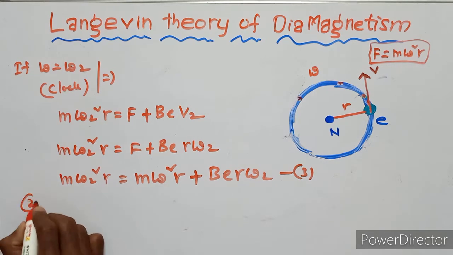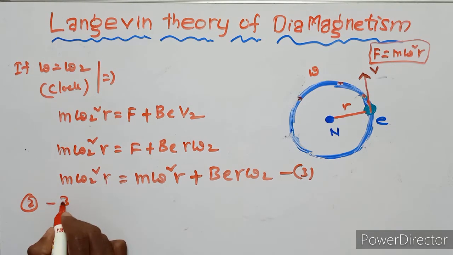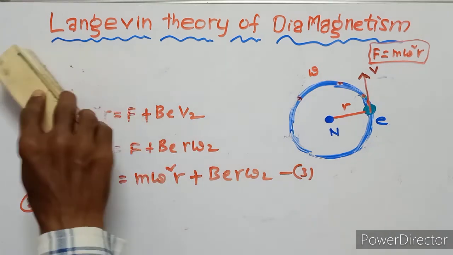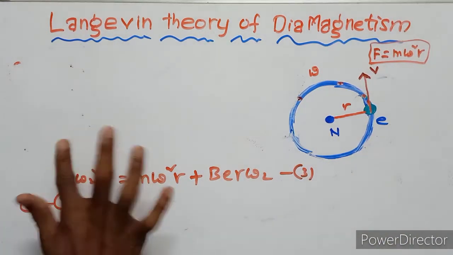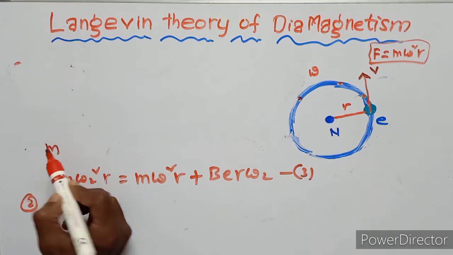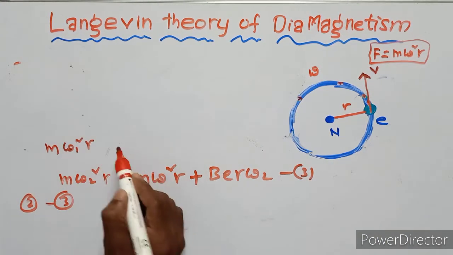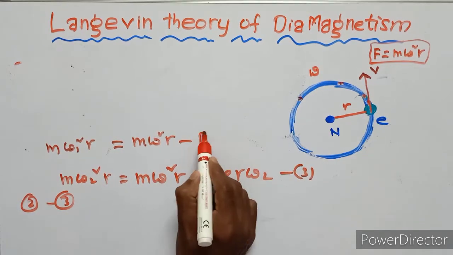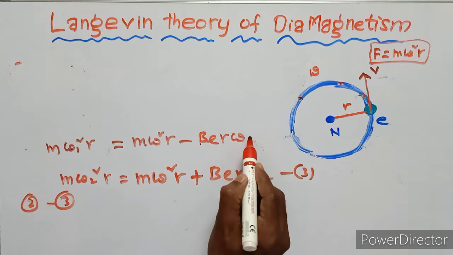From the second equation minus the third equation: the second equation is m omega 1 square r equals m omega square r minus B e r omega 1.